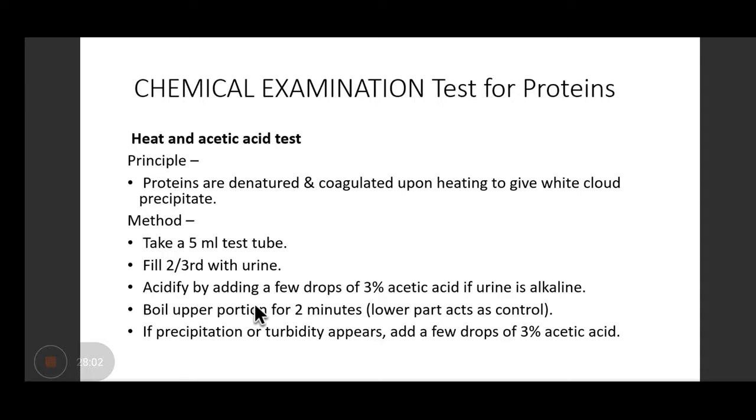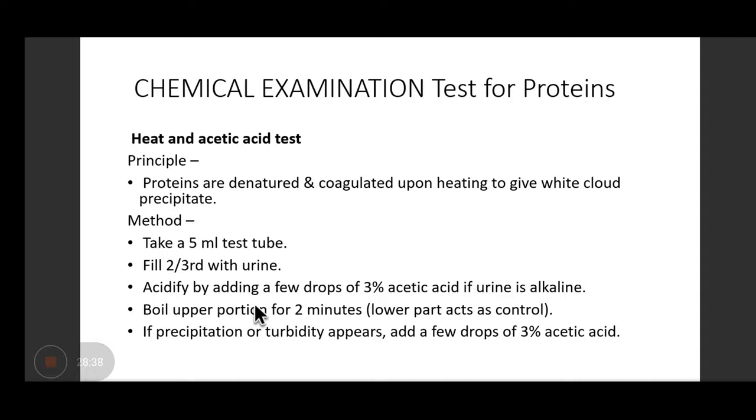How do you do it? You have to take 5 ml of urine in a test tube. You have to take a 5 ml test tube and you have to fill it 2/3. So why 2/3? I'll tell you why 2/3. Okay. After filling the test tube with the urine, you have to acidify it with a few drops of 3% acetic acid if the urine is alkaline. Then now this is the answer why you have to fill it 2/3, because you have to boil the upper portion for 2 minutes and the lower part will act as a control.